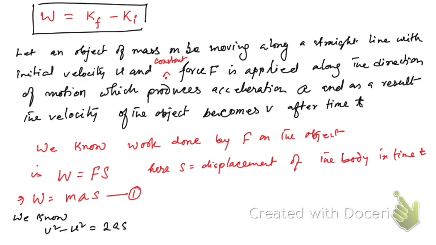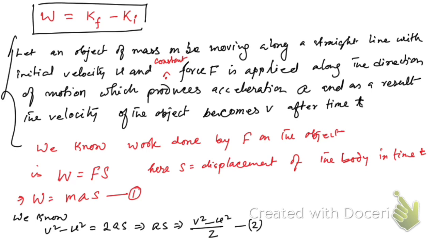So from here what you can write, a into s is equal to v square minus u square divided by 2, right? So this is suppose 2. Now if you use equation number 2 in 1, then what you will get. So before I proceed, please pause the video and note these things, because I'm gonna clean this slide. Okay, so hope you have noted this.